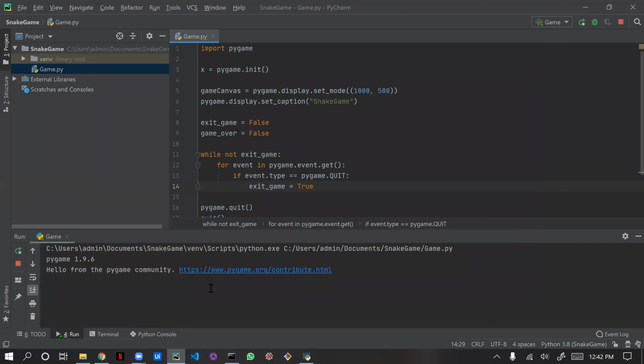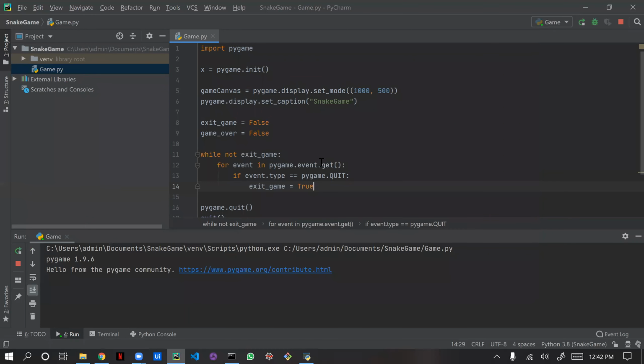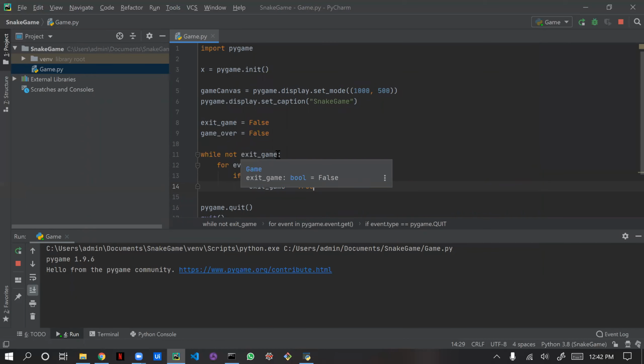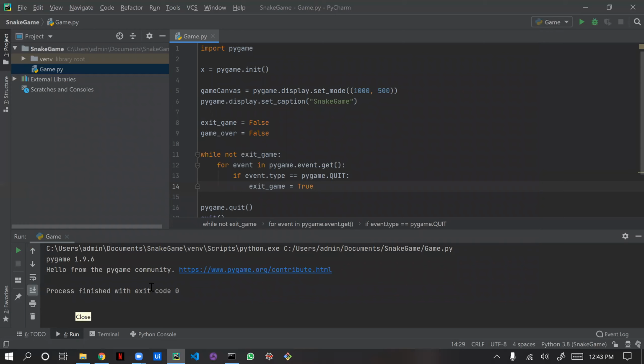Event.type is equal to pygame.QUIT. So this is the pygame which is running by using the compiler. If we are quitting this, this variable by default will become true, and for the next iteration of this while loop you will find exit_game is not false. That means it will terminate the process right here. See, I'm giving cancel, we got it, process finished. So this is how we are going to terminate this.